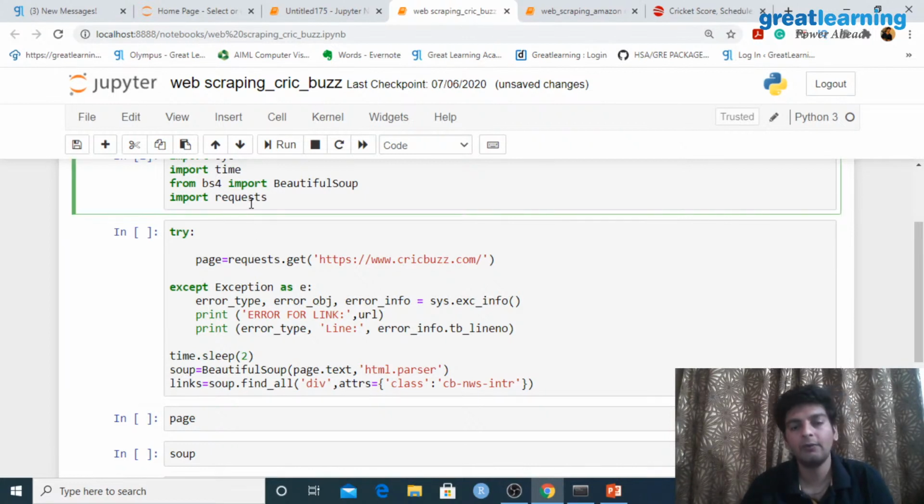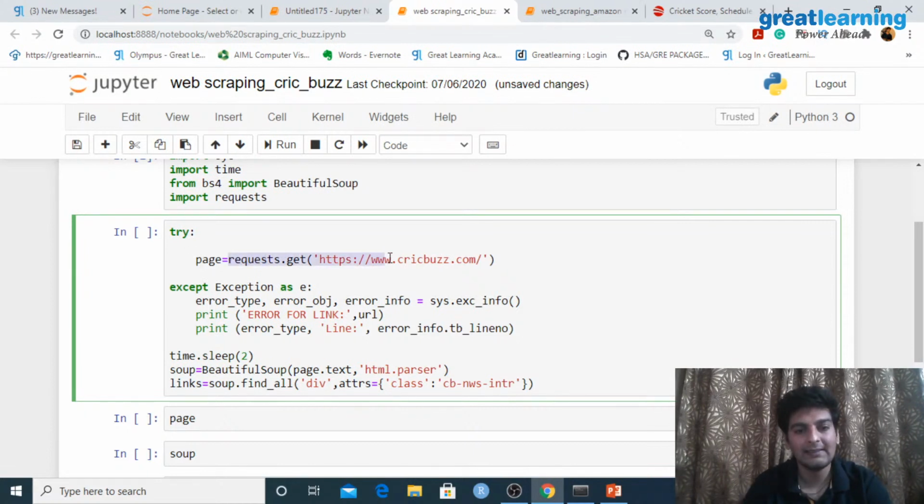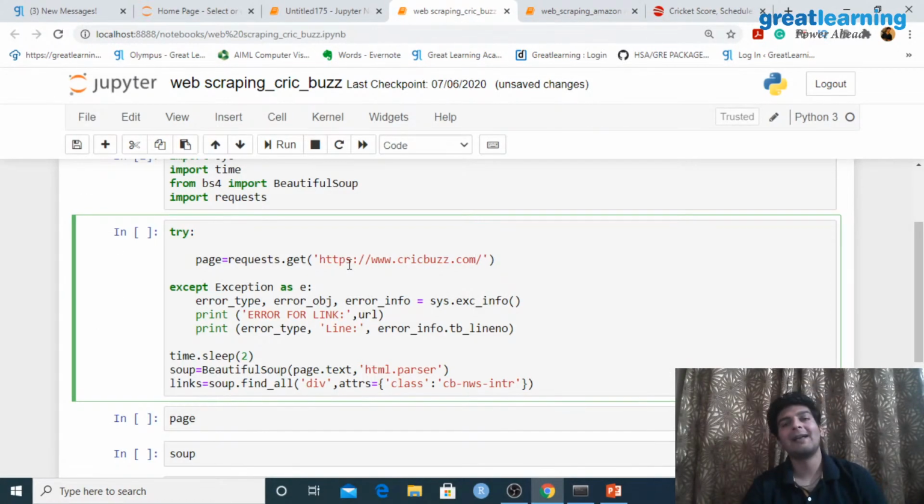From this requests library, I have this method called get. If you have any knowledge of the protocols, you would know that when we are requesting something, we need the get method, and when we are sending something, we have the put method, right? These are the get and put methods from our network protocols. Since I am sending a request to this particular website, this command is basically sending a request to Cricbuzz so that I can get a response from it.